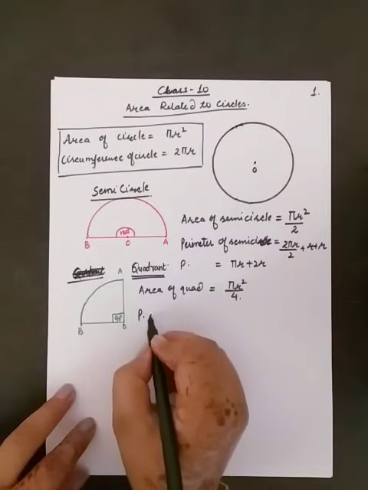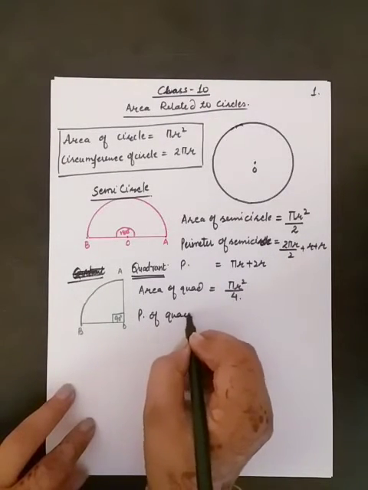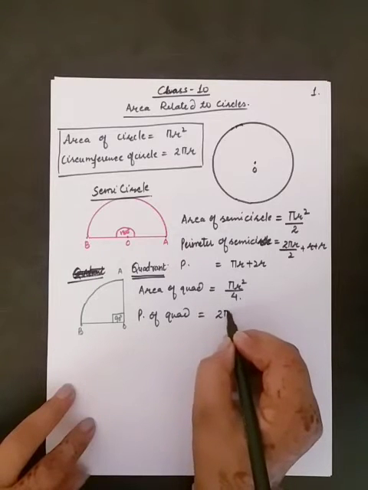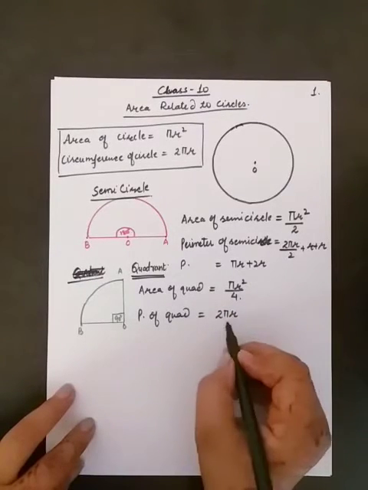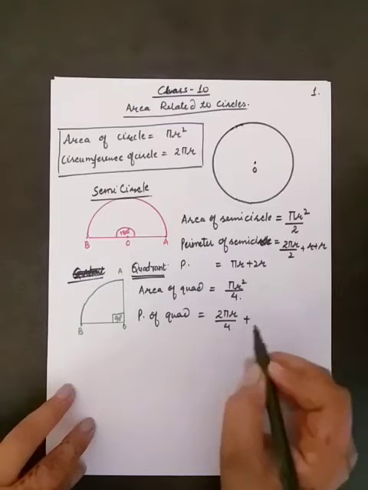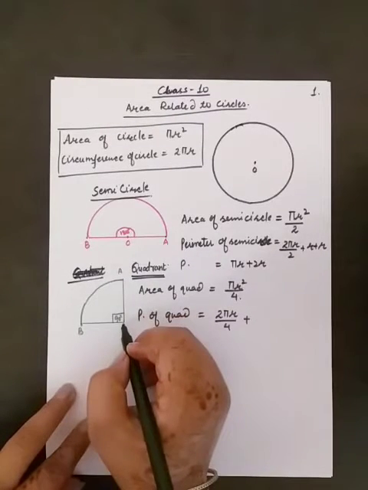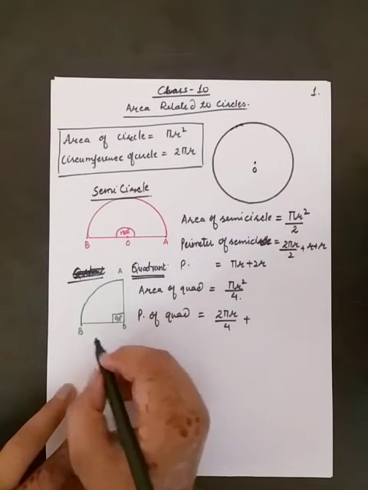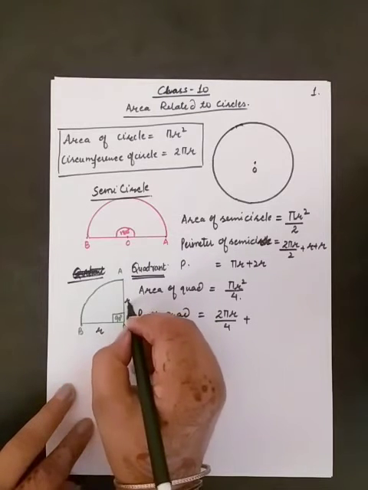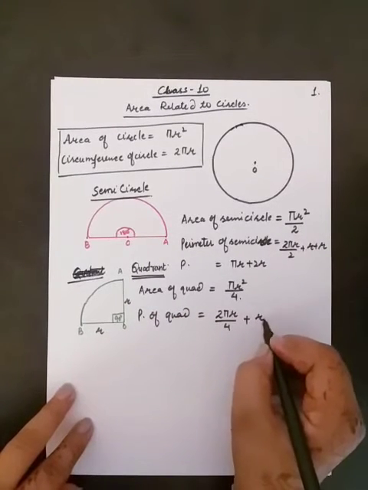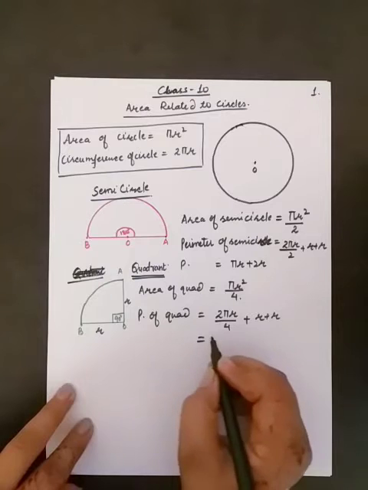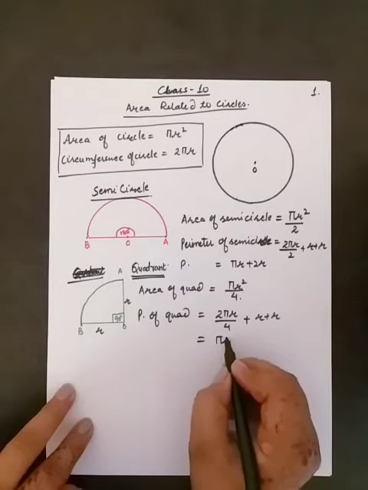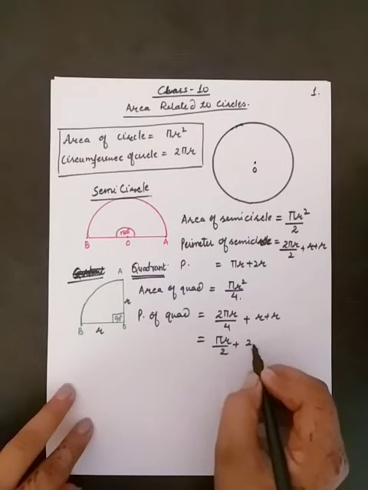And again perimeter of quadrant is given by the curved boundary, the complete boundary divided into 4 parts, plus OA and OB, and these two are radii, the length of the radius of the circle. So perimeter of quadrant will be pi r by 2 plus 2r.